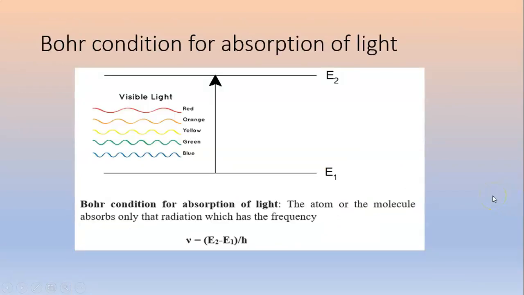Bohr condition for absorption of light. When light falls on a material, the Bohr condition for absorption of light is that the atom or the molecule absorbs only that radiation which has frequency given by the expression E2 minus E1 by h.